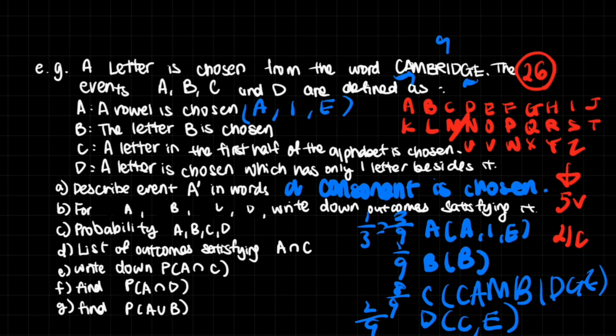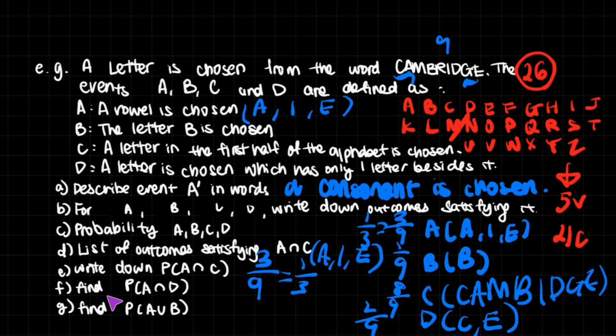And then we have the list of outcomes satisfying A intersection C. Which outcomes not only satisfy A, but also satisfy C? Vowels that are in the first half of the alphabet, which is A, I, E. All of it, right? Not a single vowel is missing. There's O and U, but O and U aren't in Cambridge. So then we have A, I, E. Write down the probability. This is 3, and we have a total of 9 possibilities, so that would be 3 out of 9, which can be simplified to 1 out of 3.